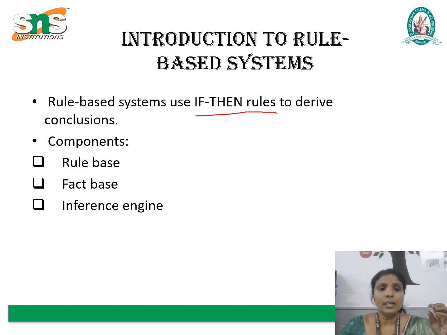The structure of a rule-based system consists of three primary components: the rule base, the fact base, and the inference engine. The rule base contains a set of conditional statements that represent expert knowledge. Each rule describes a relationship between conditions and conclusions. For example, a rule might state: if a patient has a high temperature and persistent cough, then the diagnosis could